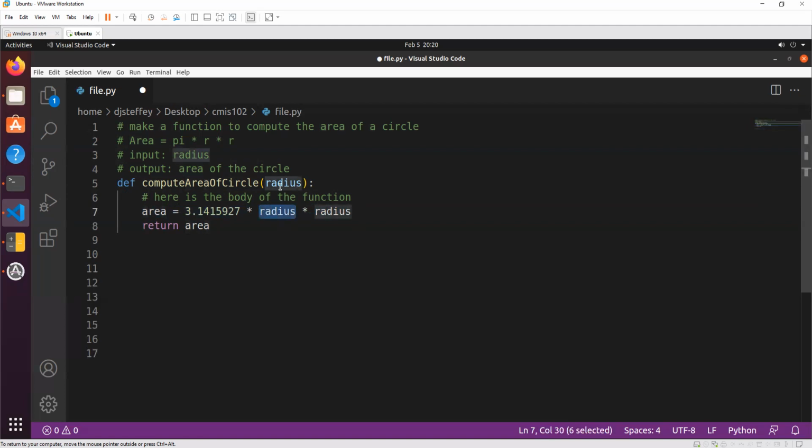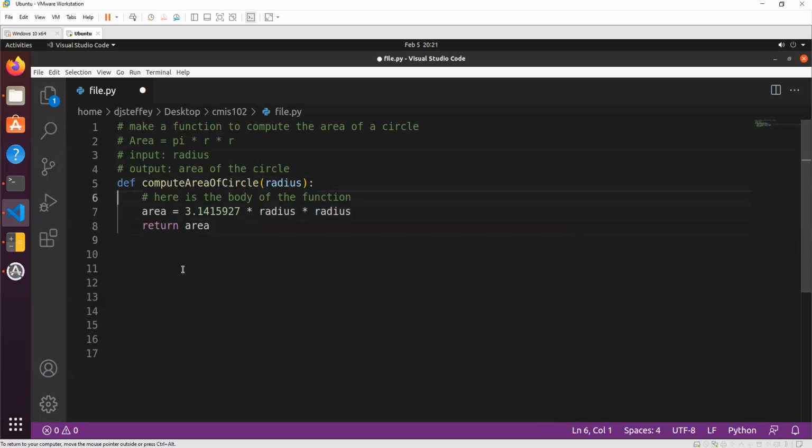Notice this radius is this radius. This radius is the parameter, is the argument to our function. And here we are using that argument. All right. So we're saying the area is equal to pi times this radius that you gave the function. And we're going to return the area, which was the computation. So that's the function. So now let's use the function.